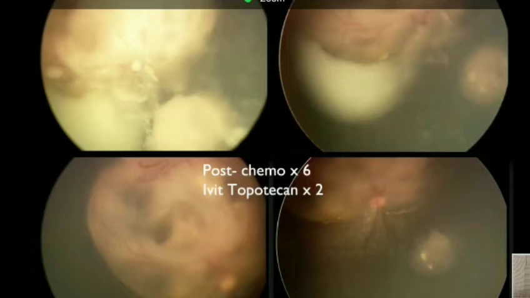But Group D tumors have always been challenging in the management of retinoblastoma. As in this case over here, you can see large tumors with lots of diffuse seeding. In fact, this child was also treated with systemic chemotherapy, and as you can see here, after 6 cycles of systemic chemotherapy and adjuvant intravitreal chemotherapy to treat the diffuse vitreous seeds, we could salvage this eye, which was the better eye in bilateral retinoblastoma, and also salvage vision to some extent.